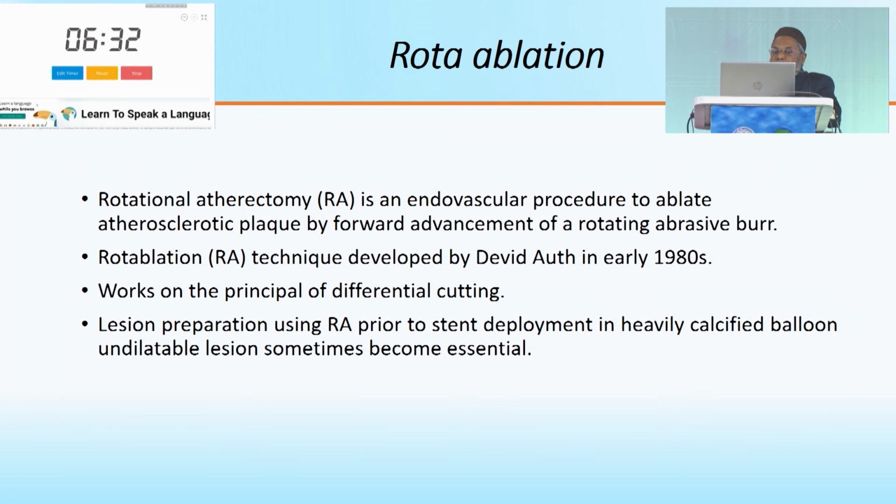by forward advancement of a rotating abrasive burr. The rotablation technique was developed by David Auth in the early 1980s, but gradually it gained its importance and works on the principle of differential cutting. Lesion preparation using rotational atherectomy prior to stent deployment in heavily calcified, balloon-undilatable lesions sometimes becomes essential.